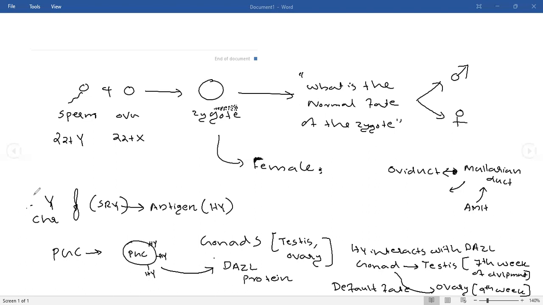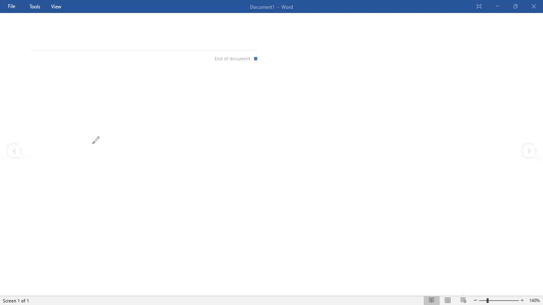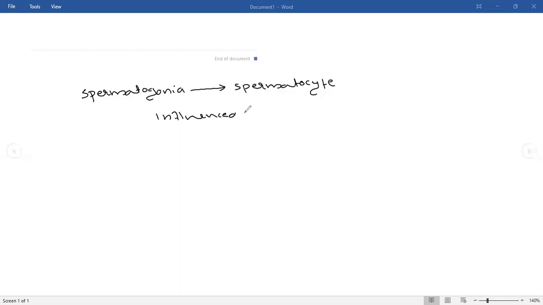Now, for a spermatogonia to develop into a spermatocyte, that is influenced by two factors.